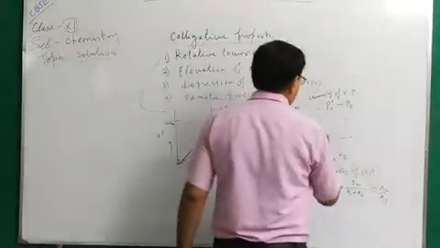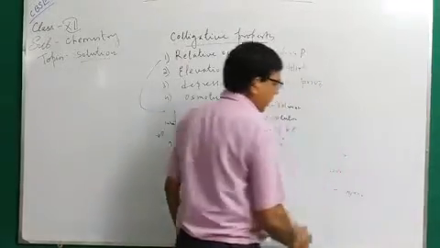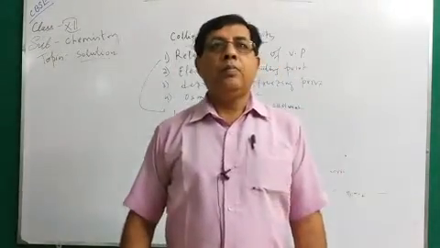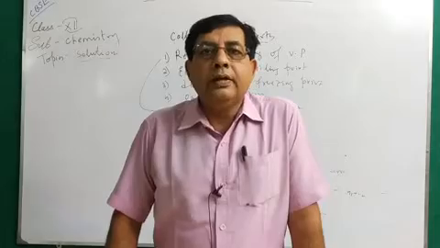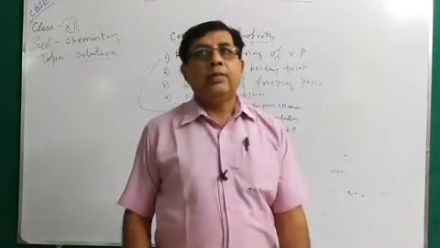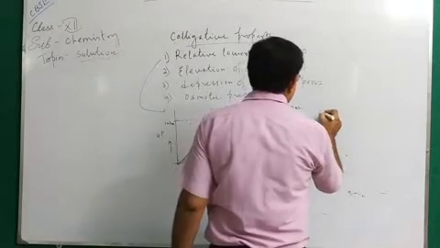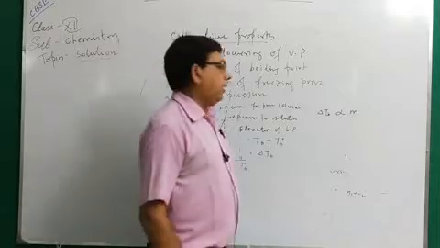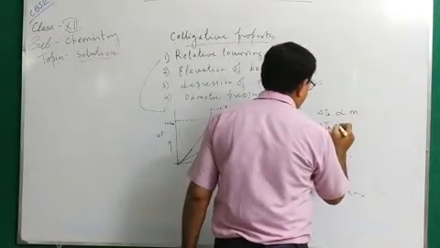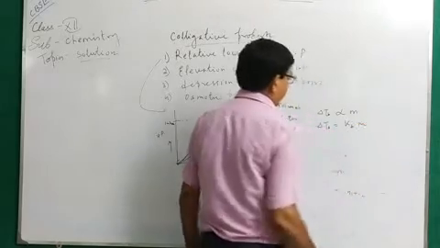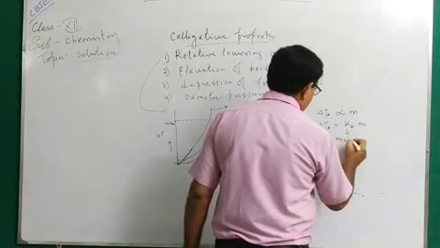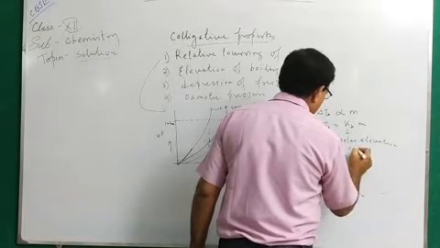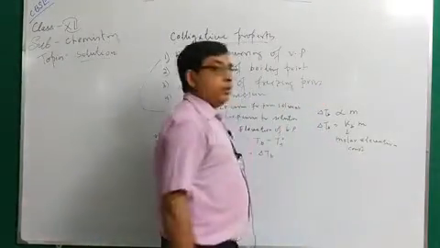Experimentally, it has been found that elevation of boiling point is directly proportional to the molality of the solution. Molality means number of moles of solute present in 1000 gram solvent. So delta TB is proportional to the molality m, or delta TB equals some constant Kb into m. Kb is called the molal elevation constant. Now what will be the definition of Kb?